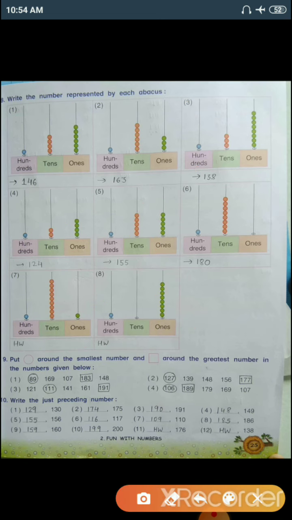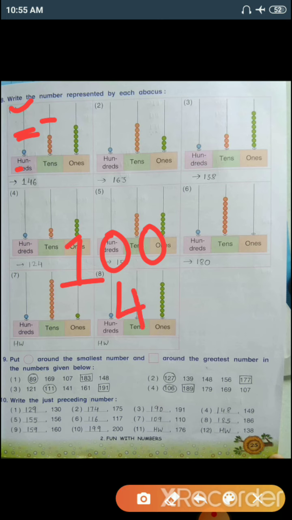Now I would like to explain here the values of these beads. So let's take number 1. In the 100 place there is one bead, so the value of that one bead is in 100 form, that means the one bead value contains 100. On the tens place there are a total of 4 beads, that means the value of the 4 beads is 40.